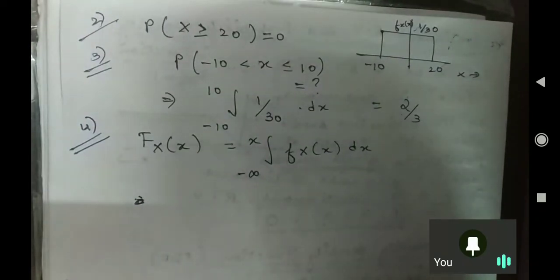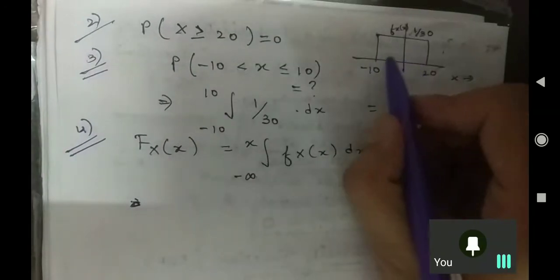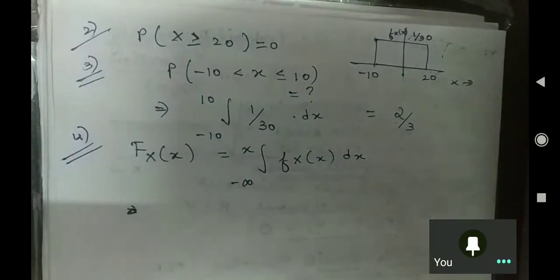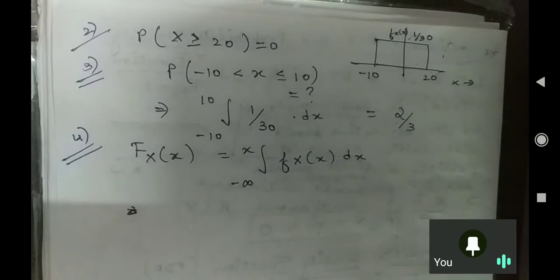Your x is lying from minus 10 to 20, that you know. Now comes the point of integration. Let us understand it.